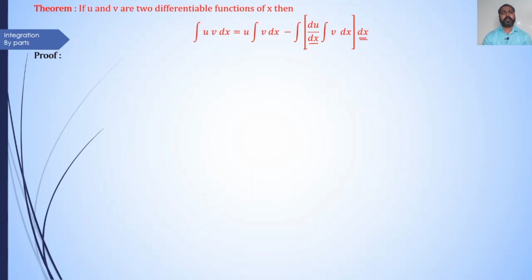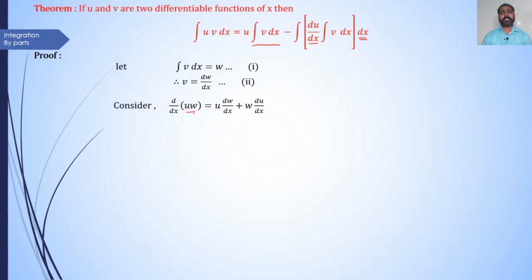Proof: let integration of v dx be equal to w. It is our equation number first. Since integration of v dx is equal to w, therefore v is equal to dw by dx. It is our equation number second. Now consider d dx of u into w. Here inside the derivative there is a product, so we use the product rule.